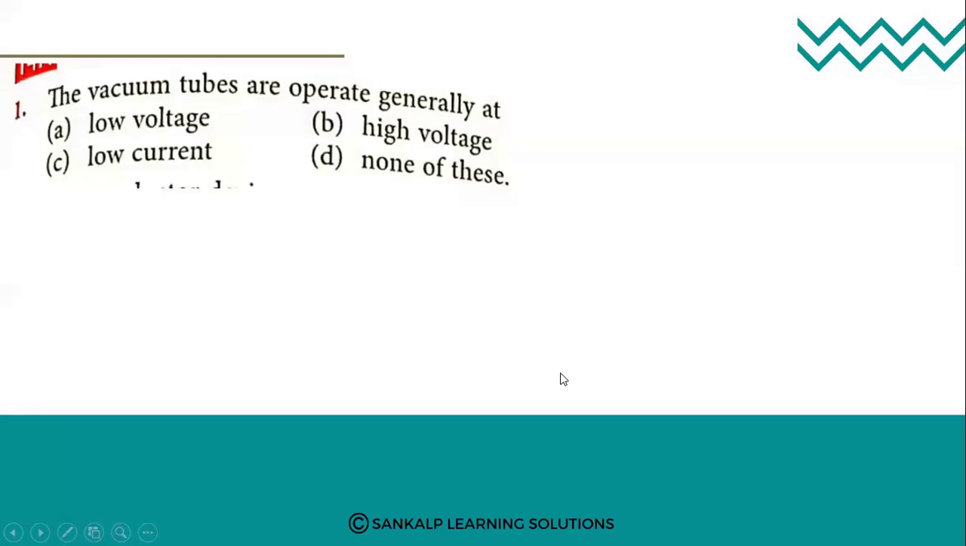See the question here. Vacuum tubes operate generally at low voltage, high voltage, low current, none of these.